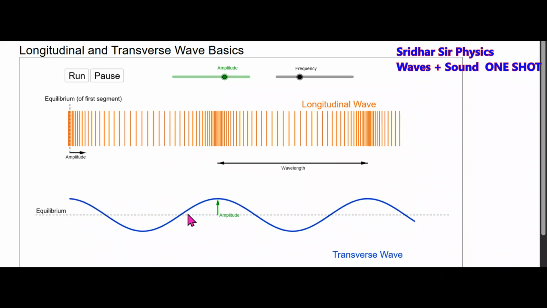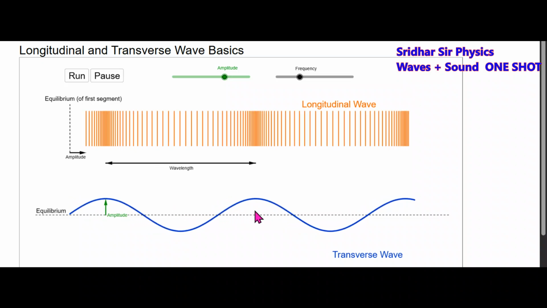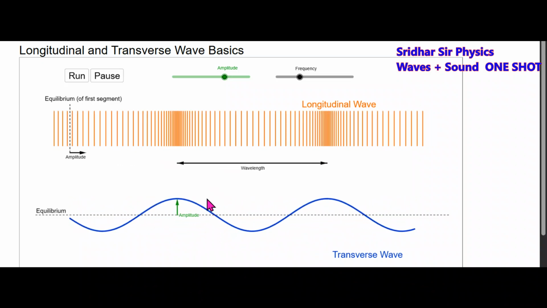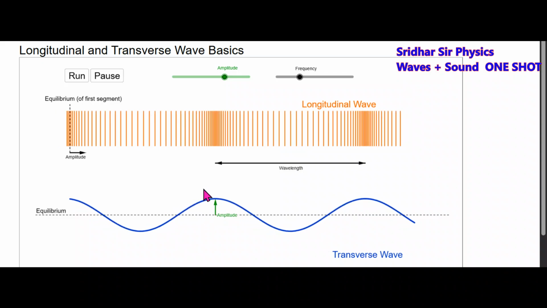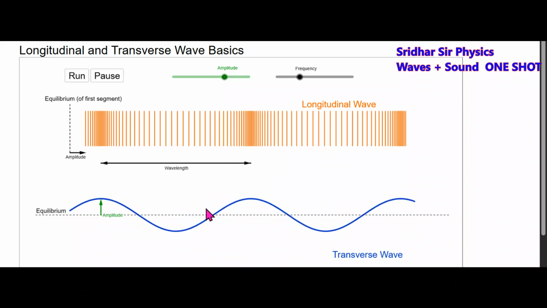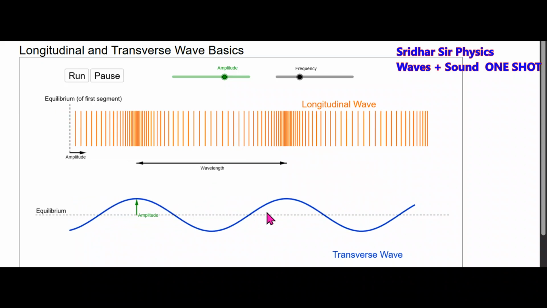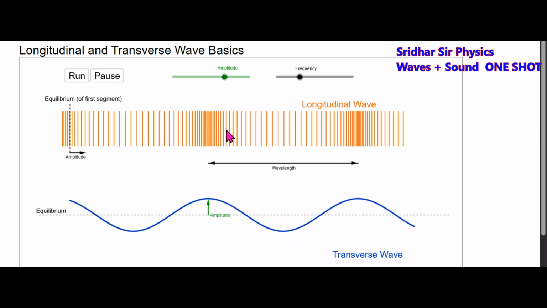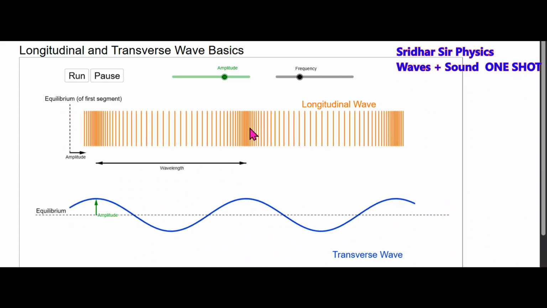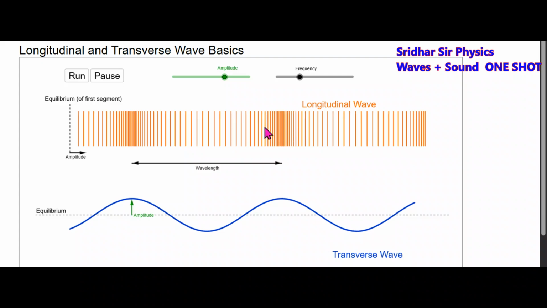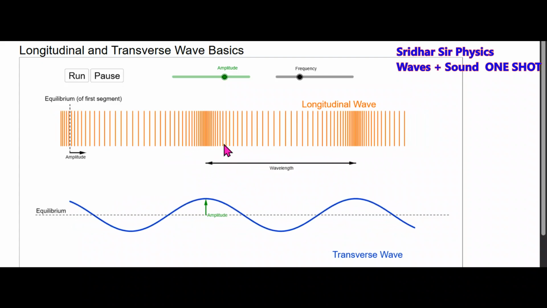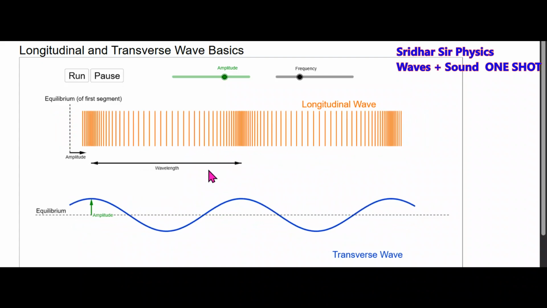In case of a transverse wave, the energy is flowing along the x-axis and the particles of the medium will vibrate along the y-axis here. This is like a rope. The particles of the medium will be vibrating along the y-axis here and the energy is flowing along the x-axis. What is the longitudinal wave? The energy is flowing along the x-axis and the particles of the medium also vibrate along the x-axis. So there's one basic difference between a longitudinal and a transverse wave.